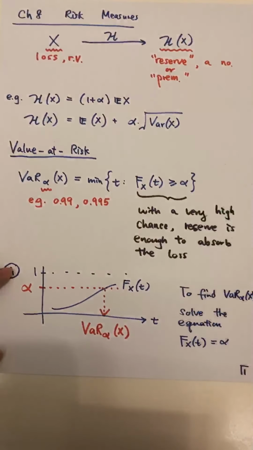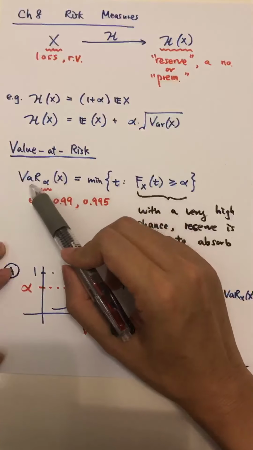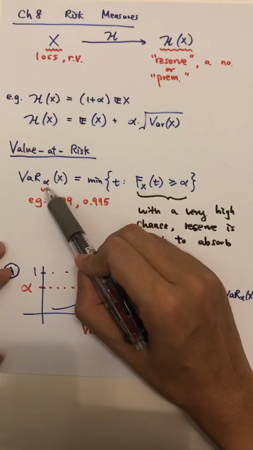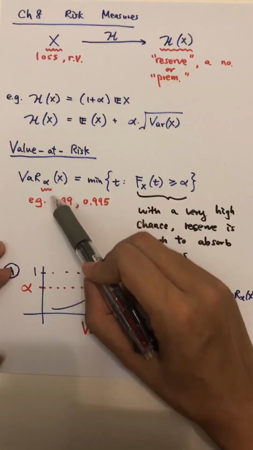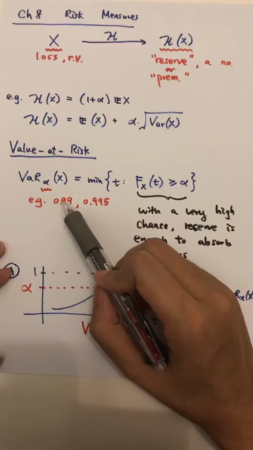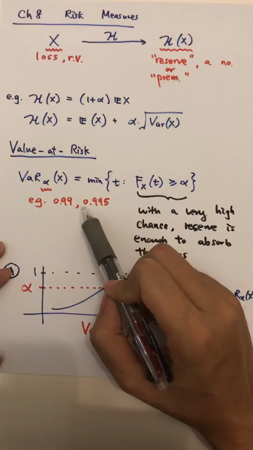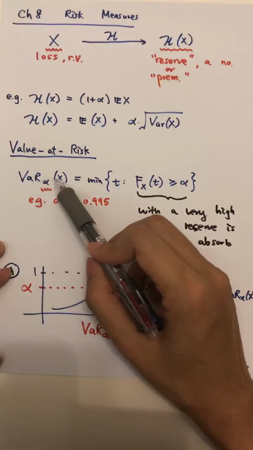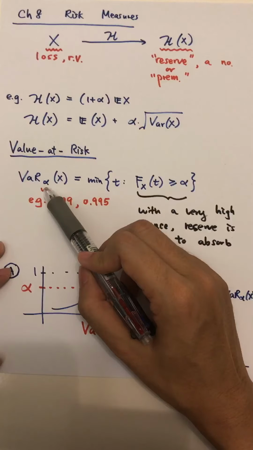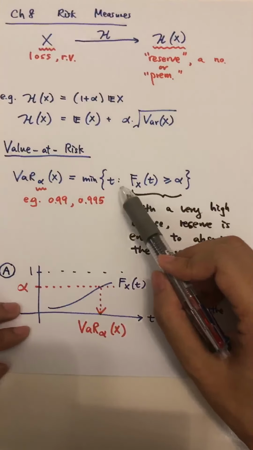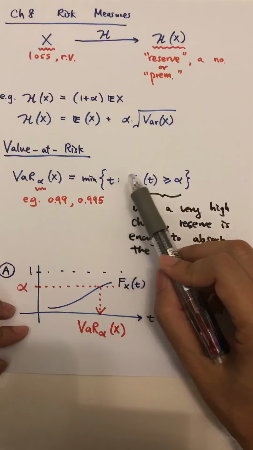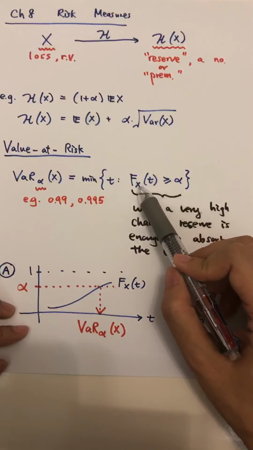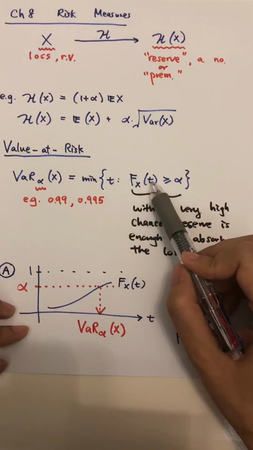The first is value at risk. The symbol is VaR of X. Here we also need to specify a number called the confidence level alpha. Usually this alpha is very close to 1, for example, 99% or 99.5%. So how do we define the value at risk of the variable X at level alpha? It is the minimum amount of capital t, so that with a very high chance, greater than alpha, the future payment or the future loss X is less than t.